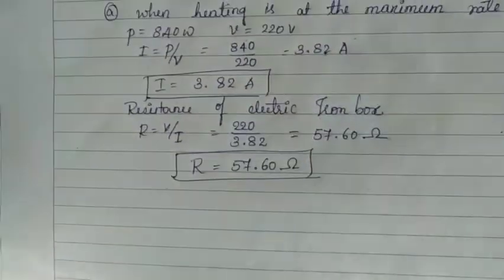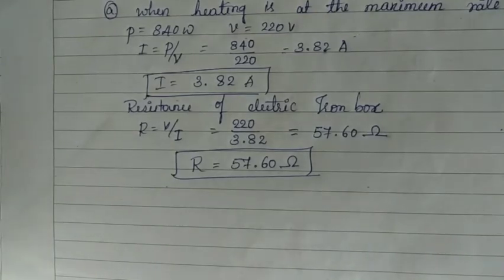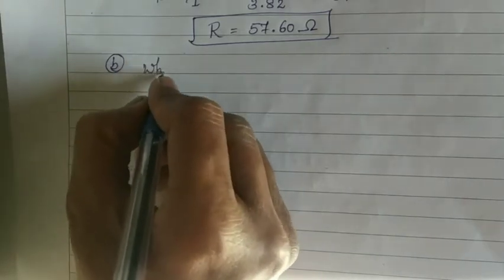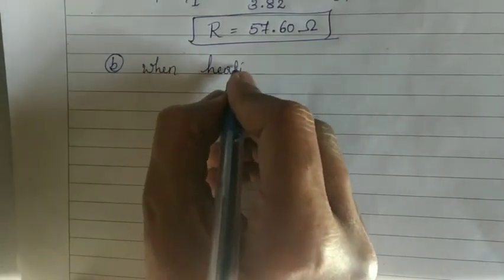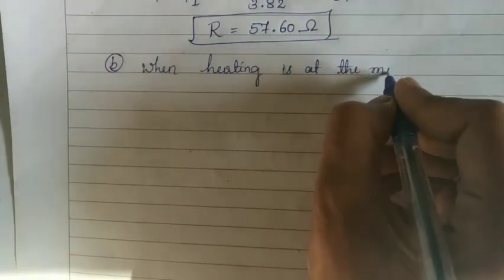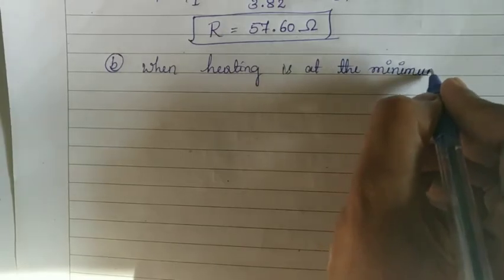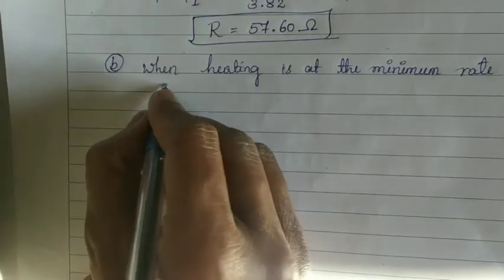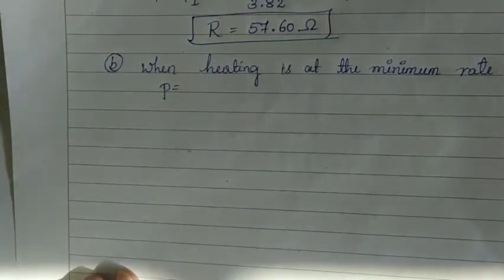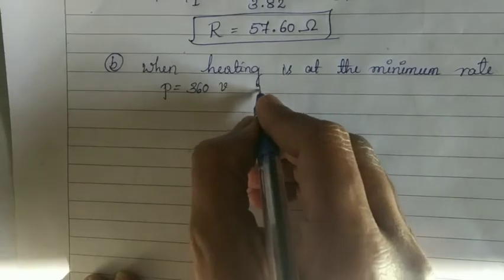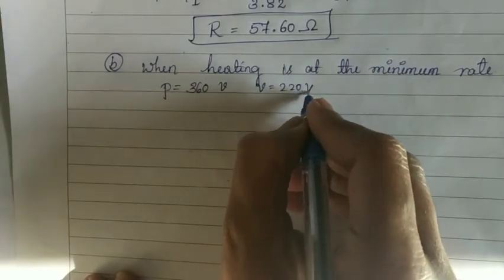Now let's come to part B, when heating is at the minimum rate. Here at minimum rate the power consumption is 360 watt and the voltage is 220 volts.